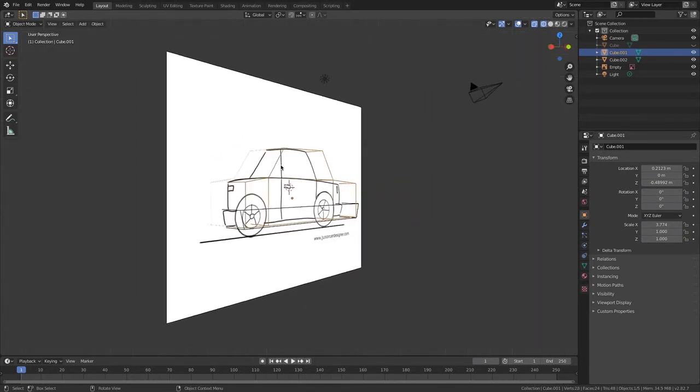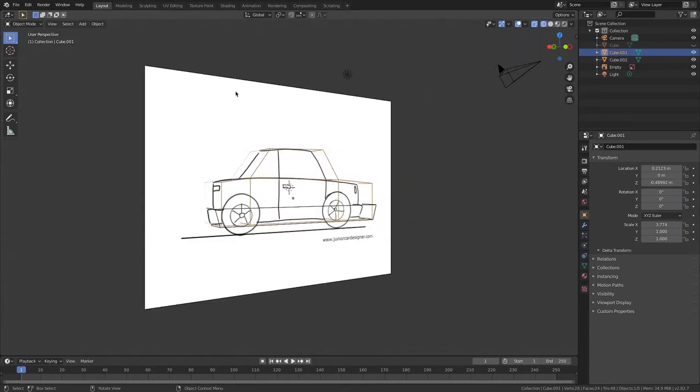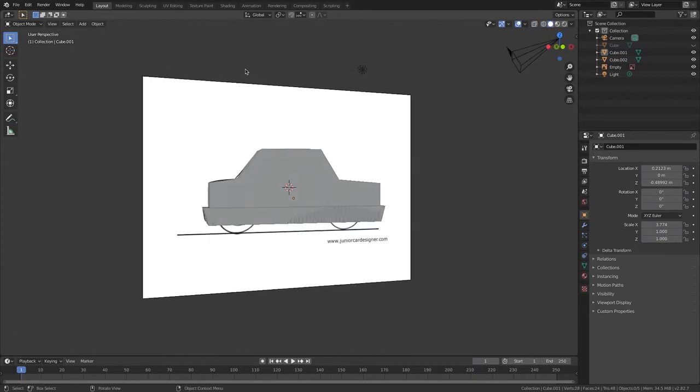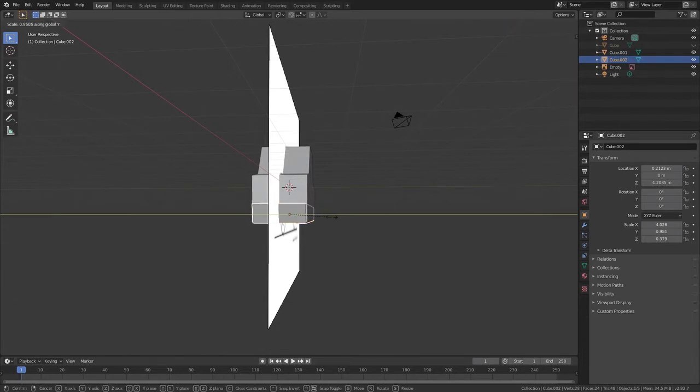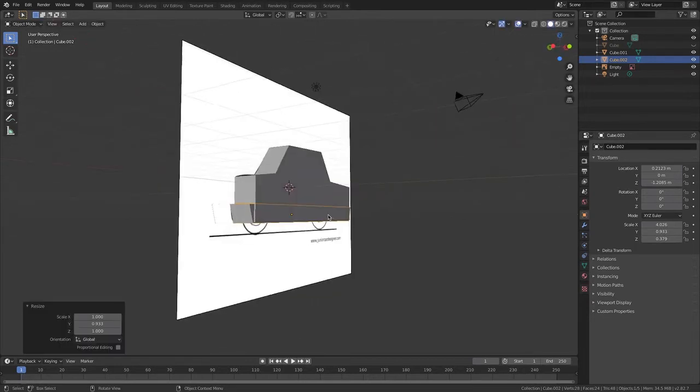Now I'm going to go tab into edit mode, click away, go Shift Z, select my bumper, and go SY and make it a bit smaller. There we go.